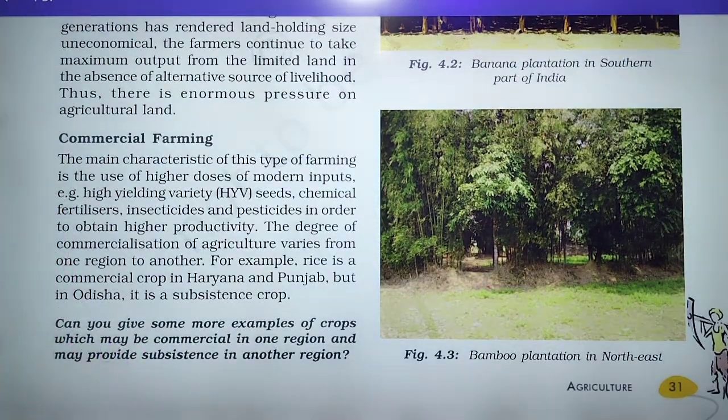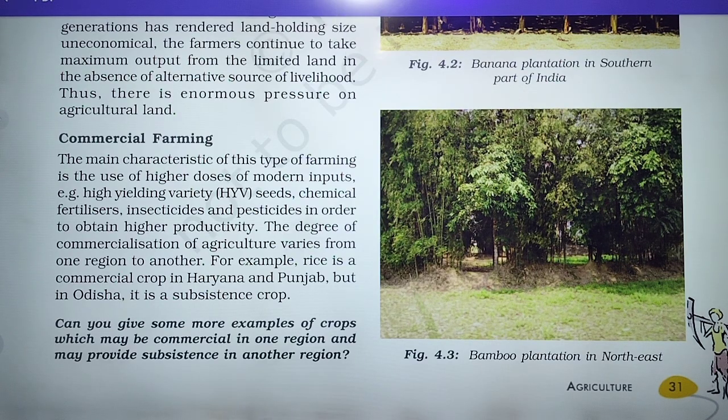Again, here is the third type of farming that is done in India, that is commercial farming. The main characteristic of this type of farming is the use of higher doses of modern inputs. It means in this type of farming there are higher doses of modern inputs.